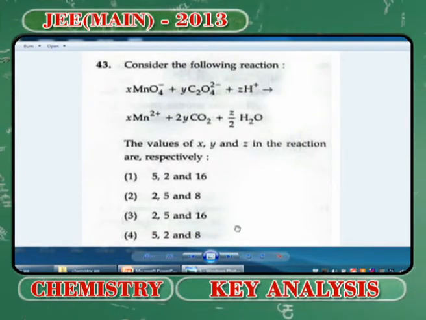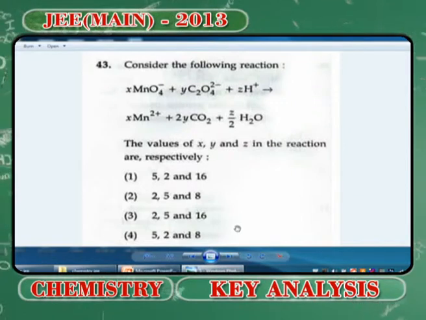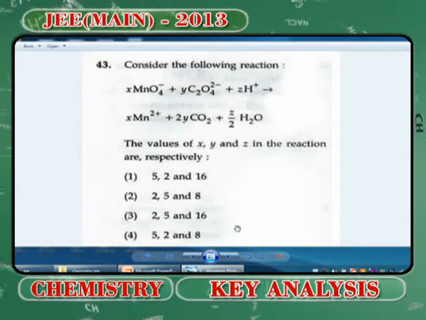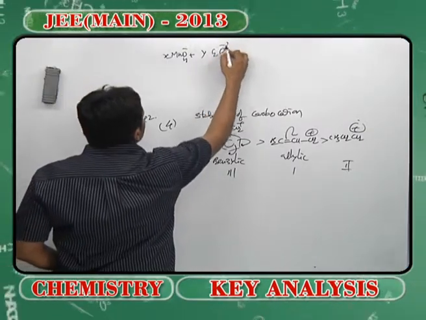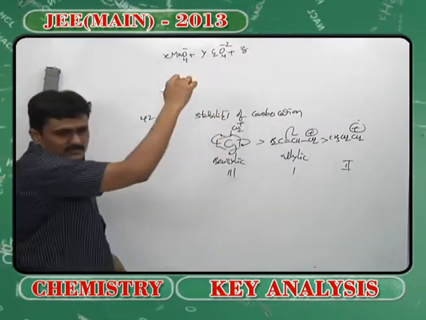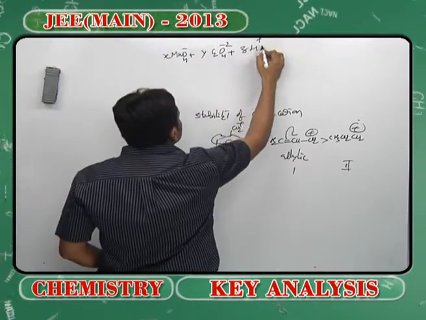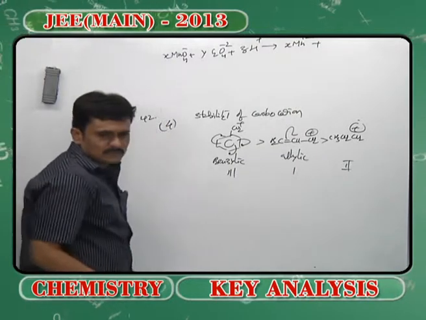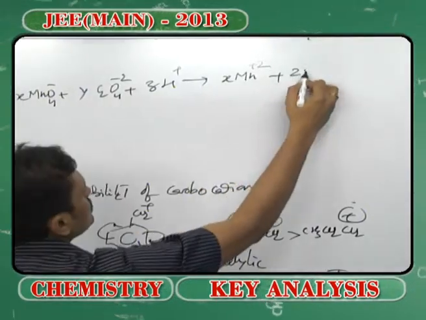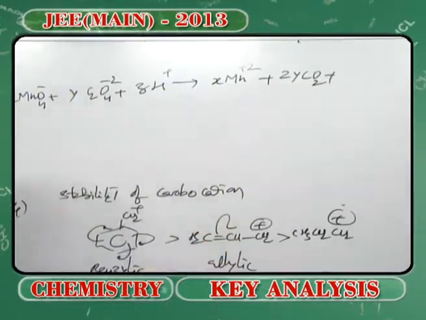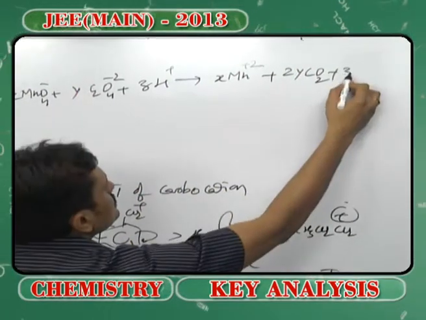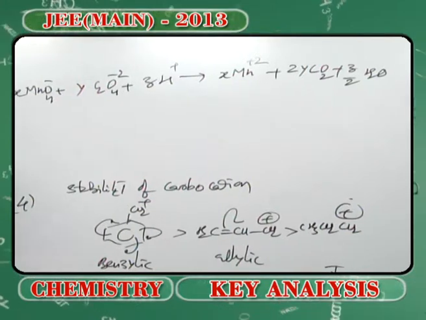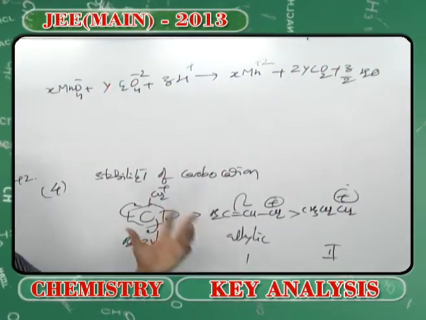See, simple balancing based question. You can see here x moles of MnO4 minus plus y moles of C2O4 2 minus plus, I guess, z moles of H plus, giving rise to x moles of Mn 2 plus, 2y moles of CO2 plus z by 2 moles of H2O. Now, when it comes to this, we use a simple n factor method to balance this very simple equation.